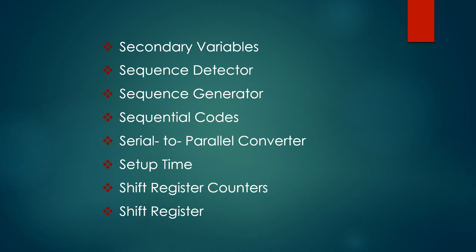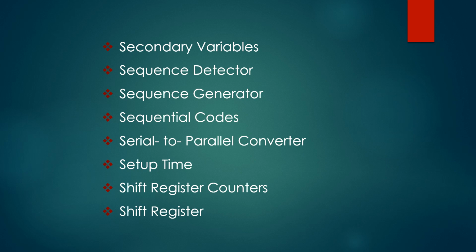In sequential codes, each succeeding code is one binary number greater than its preceding code. Next one, serial to parallel converter. A serial in parallel out, that is SIPO, shift register can be used to convert the data in the serial form to the parallel form.